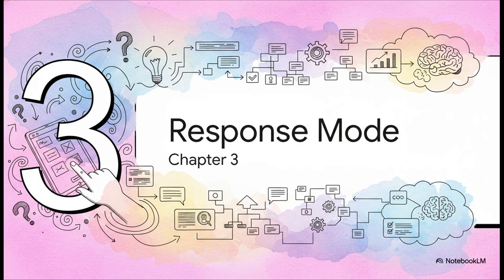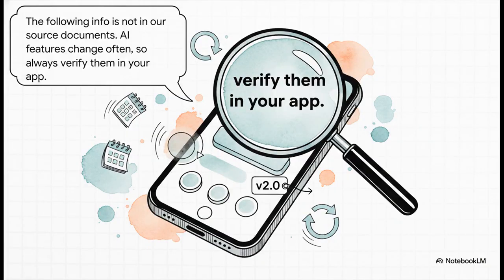Chapter 3, Choosing Your Response Mode. Okay, so we've talked about how to give instructions. Now let's get practical and talk about a choice you have to make inside the app for different kinds of tasks. Just a quick heads up here, this part about specific response modes isn't from the core source material for this explainer. You know how it is. AI features change all the time, so definitely double check these options in your own app. We're just including it as a general best practice.